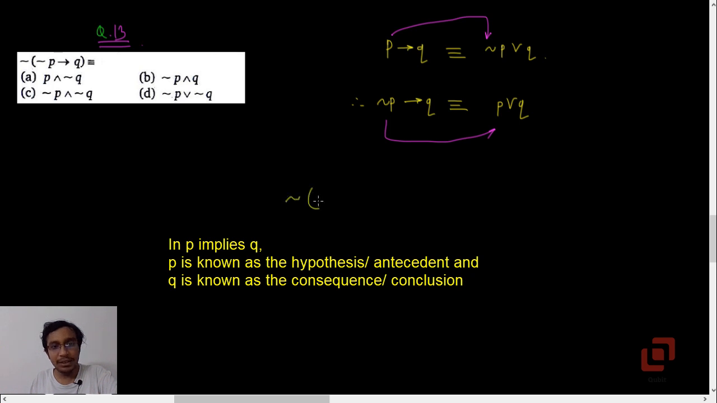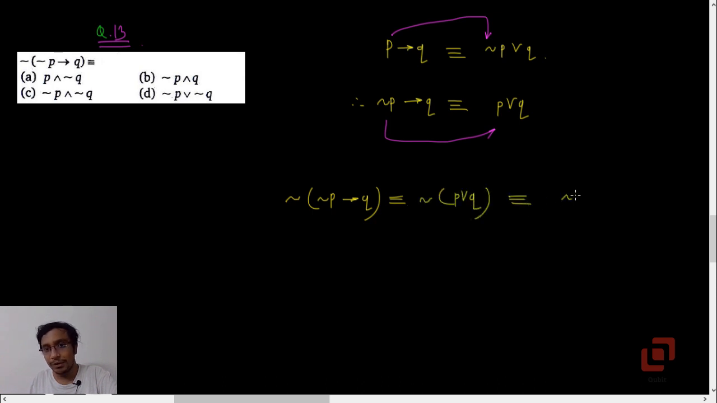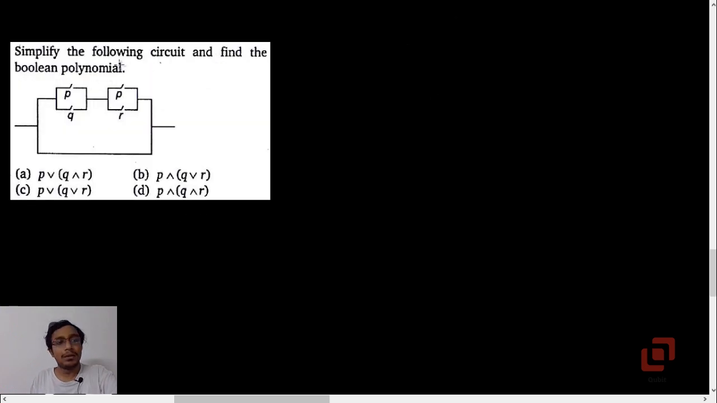But we want the negation of our compound proposition. So it must be negation of P or Q. By De Morgan's law, it will be negation P and negation Q. Negation P and negation Q is option C. Pretty simple. Question 14.